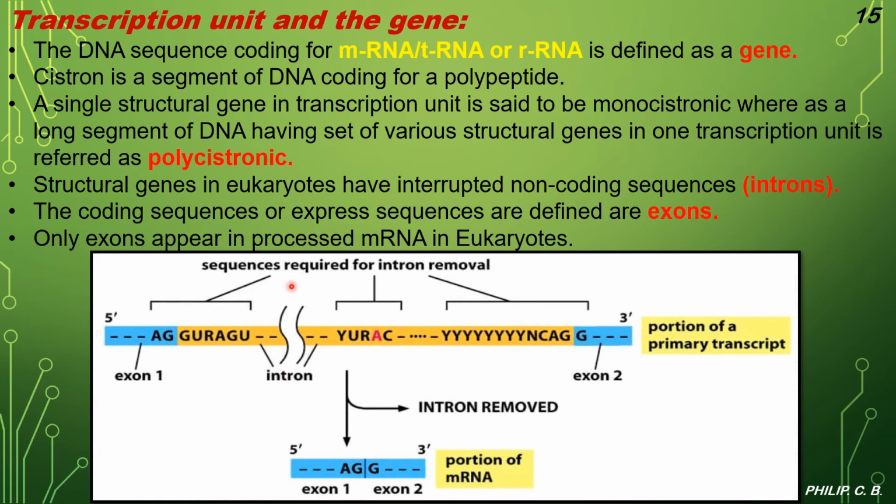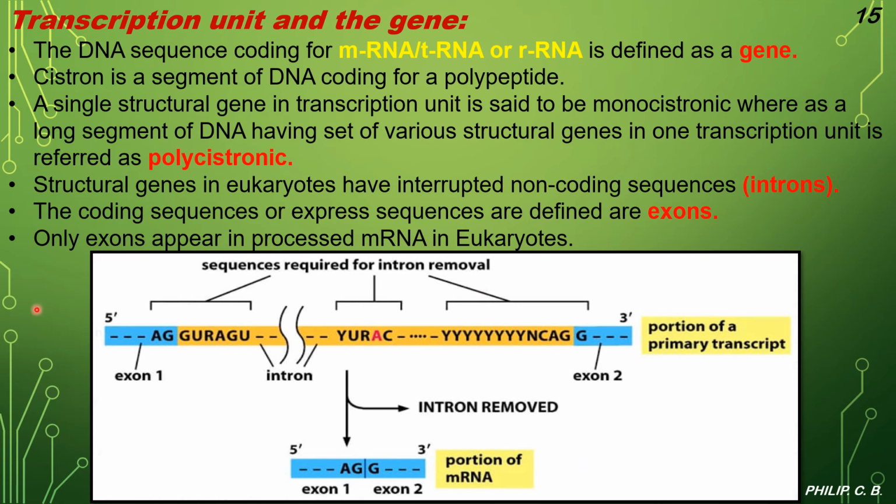So you can see sequences required for intron removal, a portion of the primary transcript. Now introns are removed. That is why I said see the coloration. The introns, the light yellow colored ones, you can see are removed, and the two blue colored ones, exon 1 and exon 2, are joined. So we find only exon 1 and 2, a portion of mRNA. That is why this image helps us understand what is actually happening.